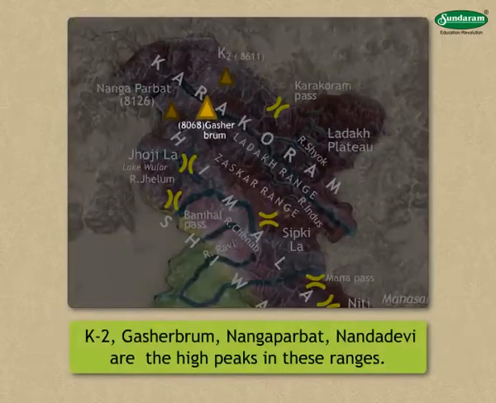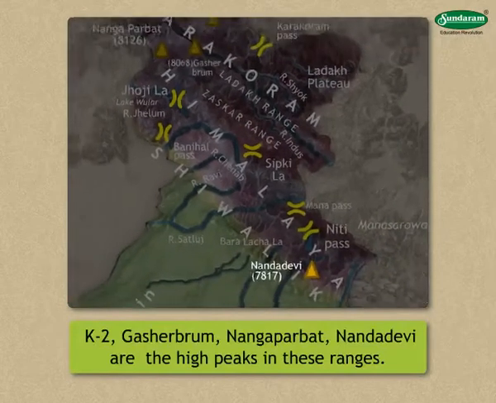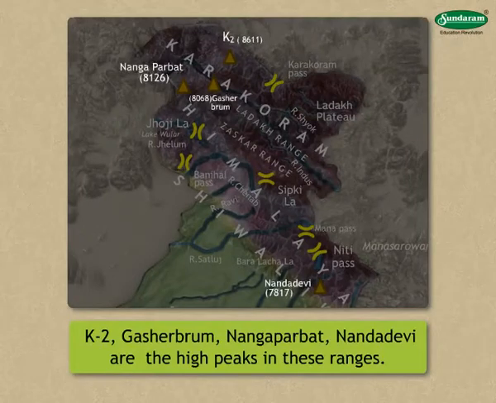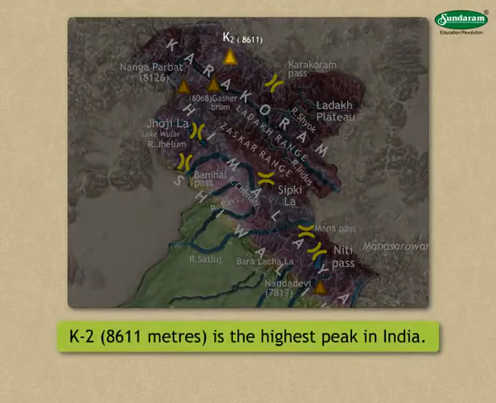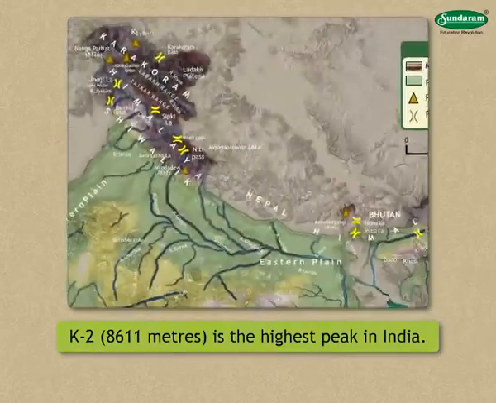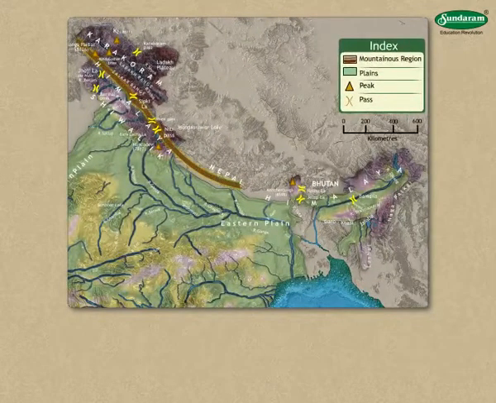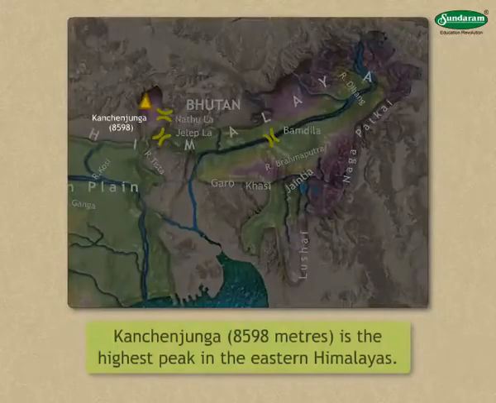K2, Gasherbrum, Nanga Parbat, Nanda Devi are some of the high peaks in these ranges. Among them, K2, 8,611 meters, is the highest peak in India. The height of the Himalayas decreases as we move towards the east.